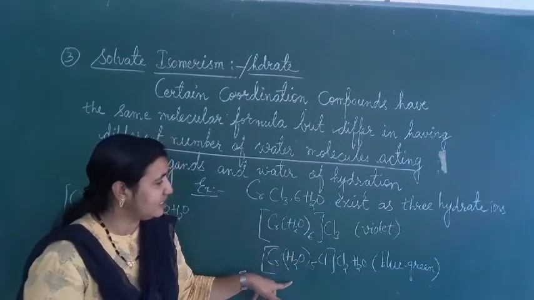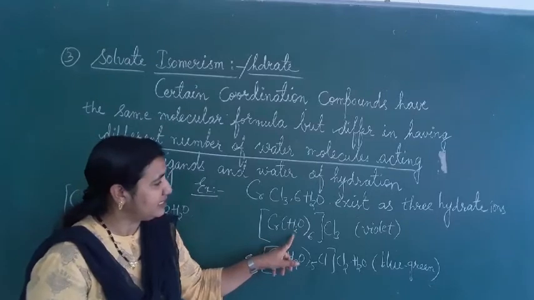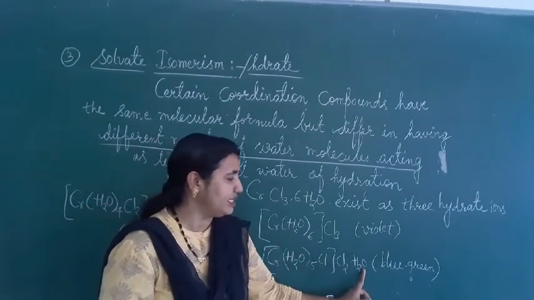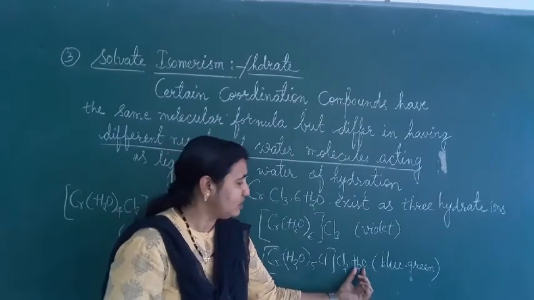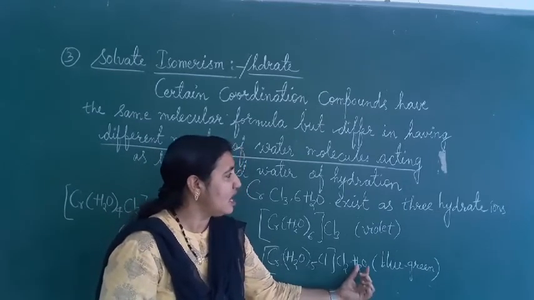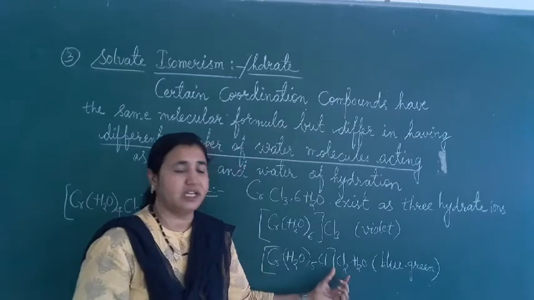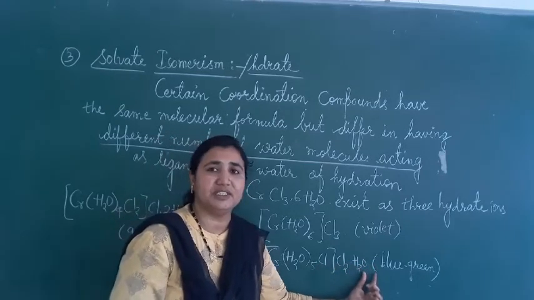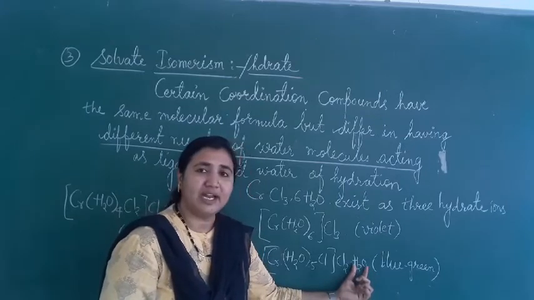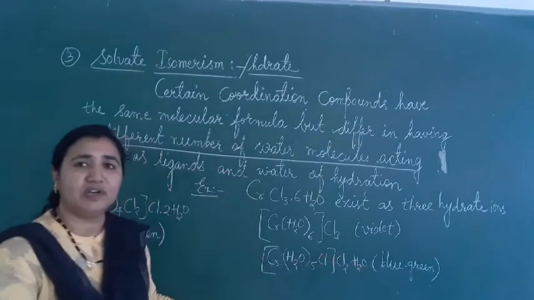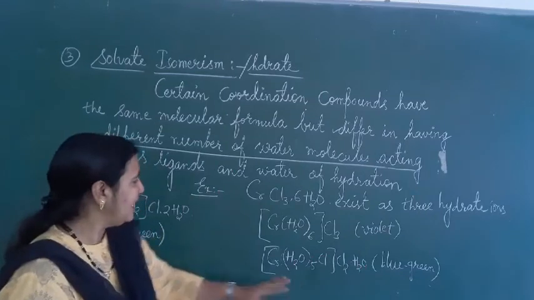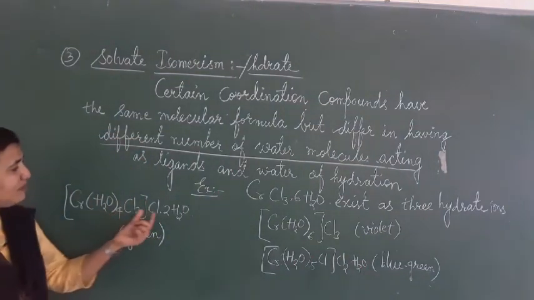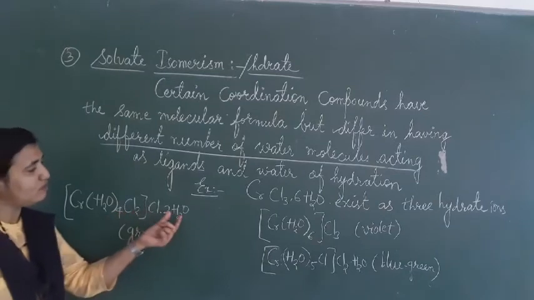In the next case, one water molecule is replaced by Cl, so one water molecule goes outside the bracket. The one outside the bracket is the water of hydration. One molecule has gone outside. In another case, 2 water molecules are replaced by 2 Cl and 2 water molecules are outside.